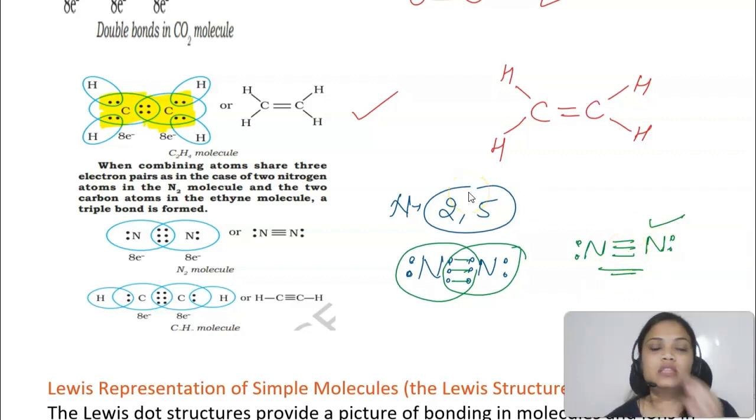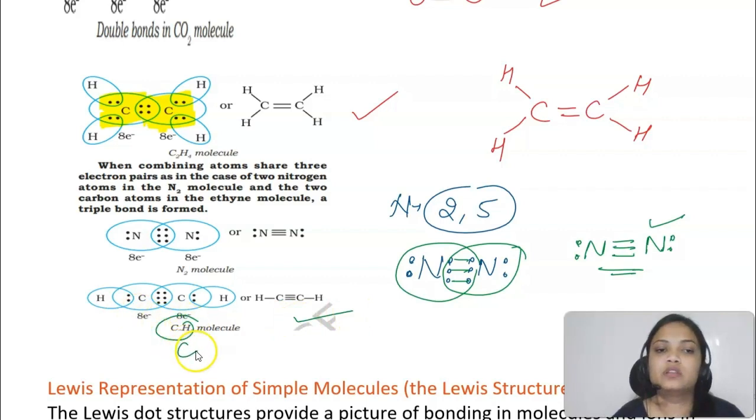Okay, so you see there will be 3 types of covalent bonds: single, double and triple. Like in the ethyne molecule, C2H2, there is also a triple bond between the carbon atoms. All right.